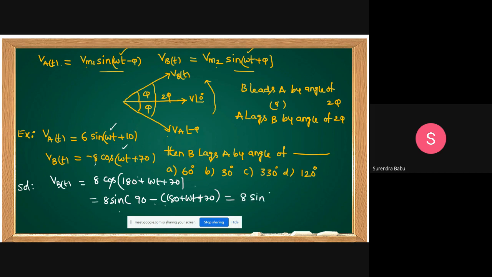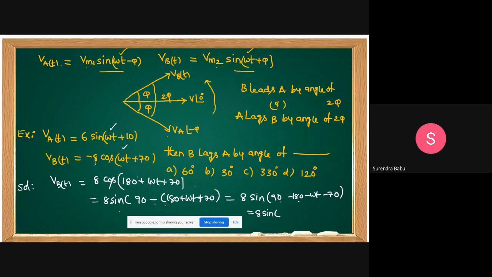8 sine, what can you write, students? 90 minus 180 minus omega t minus 70. Yes, so 8 sine minus 250. This is how much?